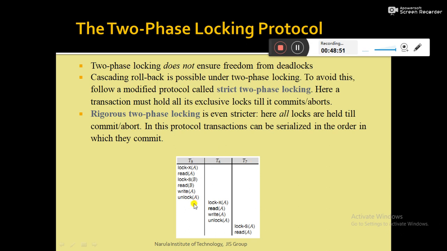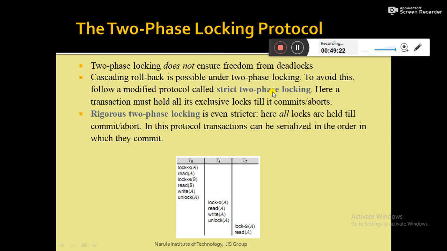So if T5 is not able to execute successfully, meaning T5 needs to roll back, then T6 also needs to be rolled back, and as T7 is dependent on T6, T7 needs to be rolled back. So cascading rollback is possible under the two-phase locking protocol. To avoid the cascading rollback, we need to modify the two-phase locking protocol, and the modified version is termed the strict two-phase locking protocol.